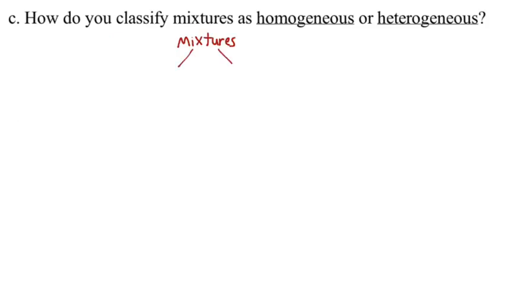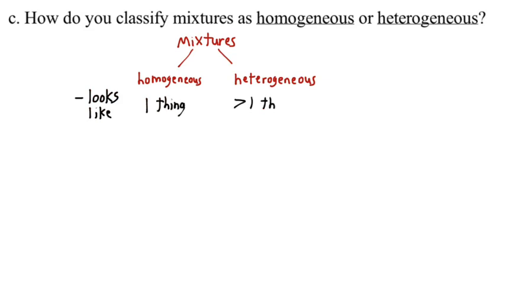Okay, lastly, mixtures, homogeneous or heterogeneous. This is kind of a funny one because it's just based on what things look like. If something looks like just one thing, you look at it and you're like, that looks like one thing, like salt water looks like one thing, then you say it's a homogeneous mixture. If it looks like more than one thing, then it's a heterogeneous mixture. Of course, if you look close enough, then every mixture starts to look like more than one thing.